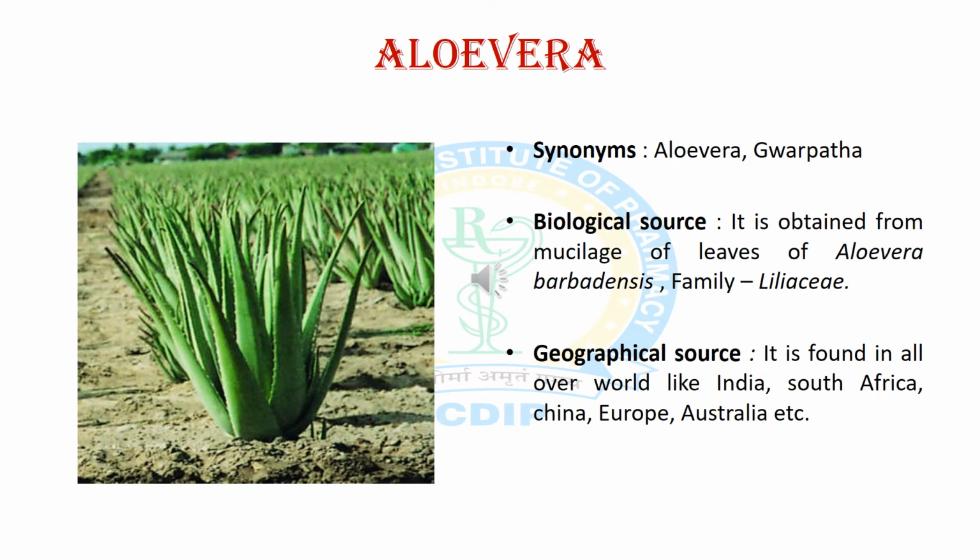Now we will discuss the next glycoside-containing crude drug, aloe vera. The synonym of aloe vera is guarpatha, and the biological source of aloe vera is the mucilage of leaves of Aloe barbadensis, belonging to the Liliaceae family. The geographical source of aloe vera is all over the world, but it is cultivated in India, South Africa, China, Europe and Australia.